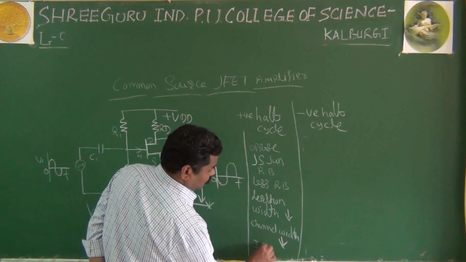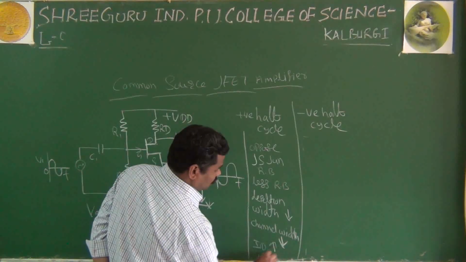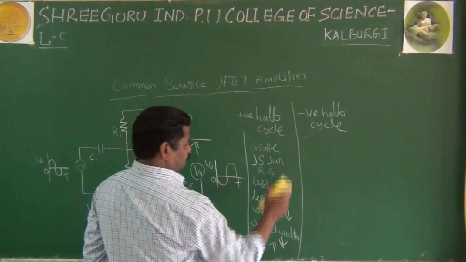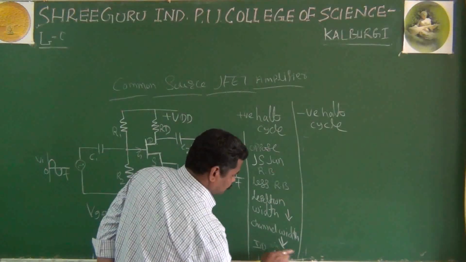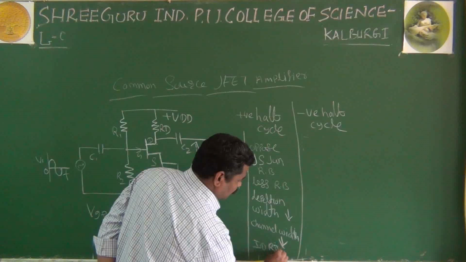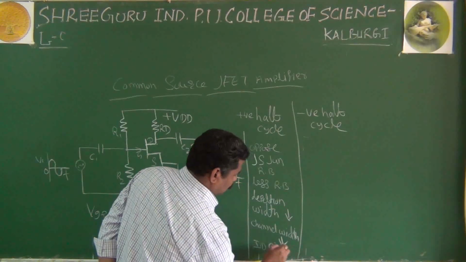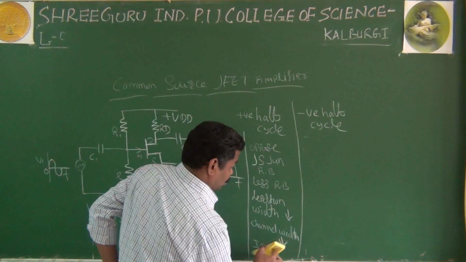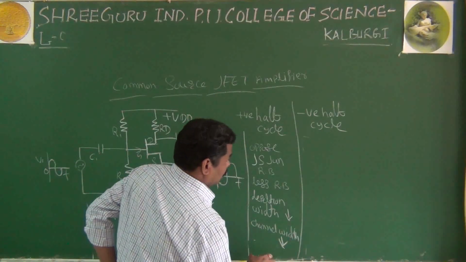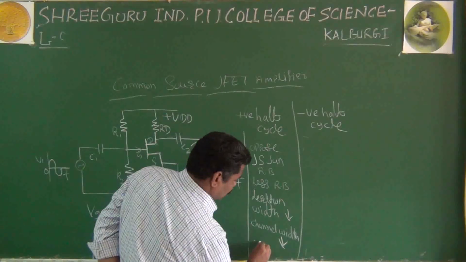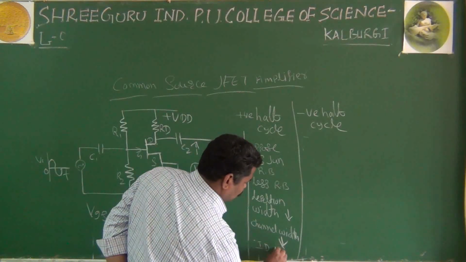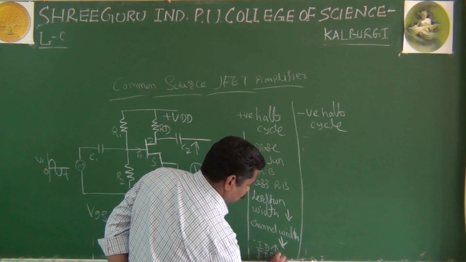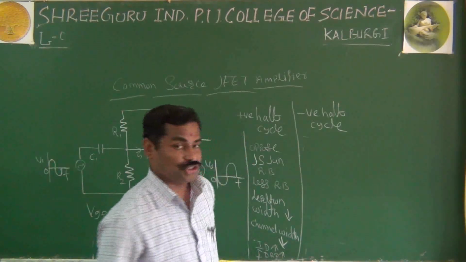If the channel width increases, then ID increases, and ID into RD increases, so the output voltage decreases.